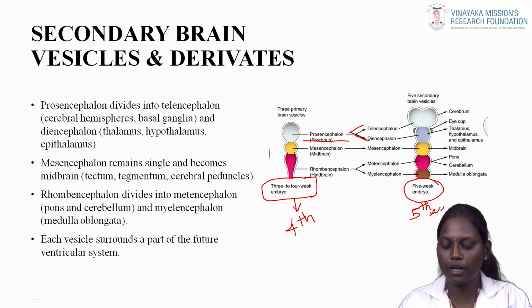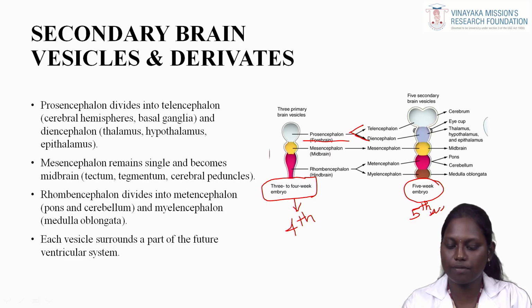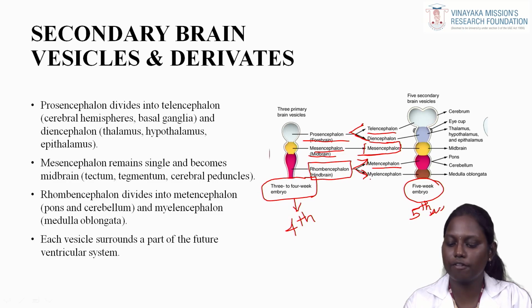The prosencephalon, our forebrain, develops to form the telencephalon and diencephalon. The mesencephalon does not differentiate, and the rhombencephalon, the hindbrain region, develops to form the metencephalon and myelencephalon.